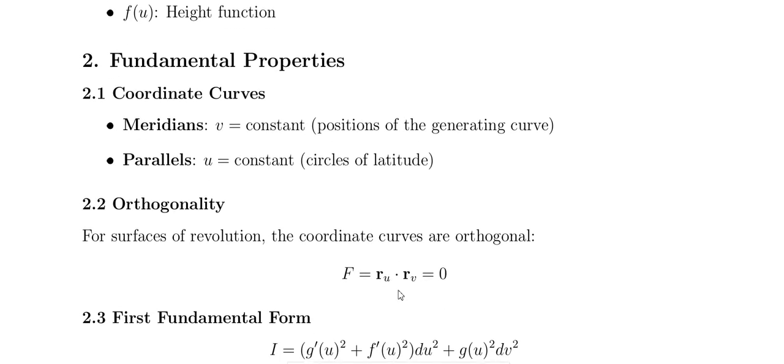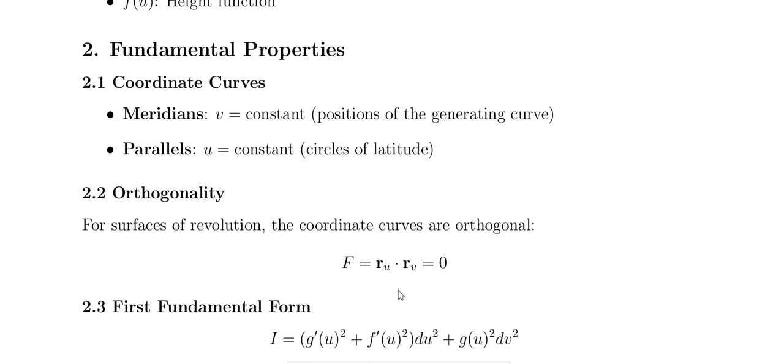And for the fundamental properties: the coordinate curves. The meridian is v equal to constant, the position of the generating curve, and the parallel, the coordinate curve u equal to constant, is called the circle of latitude.